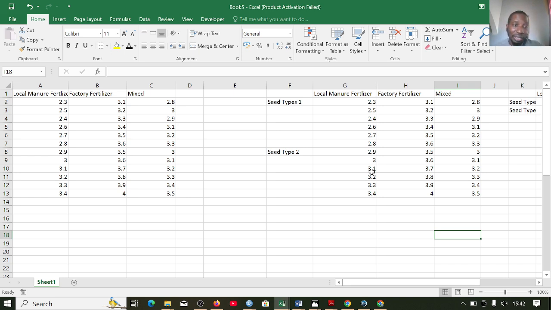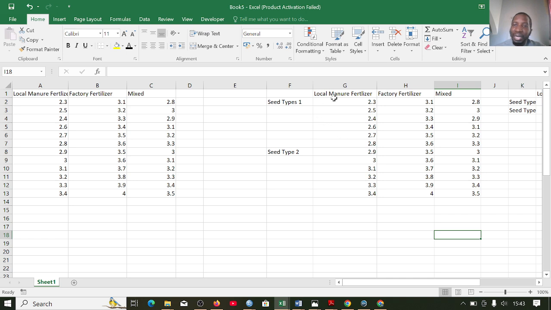The null hypothesis 3 is about the interaction between these two: the influence of the fertilizer type and the influence of the seed type combining and influencing the yield. For instance, let's assume under the local manure, the yield of seed 1 and the yield of seed 2 has no difference. Then there is no interaction between the two factors, because these things are the same without any problem.